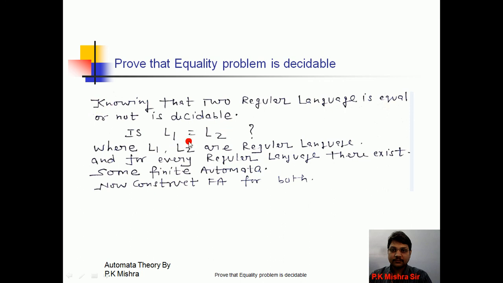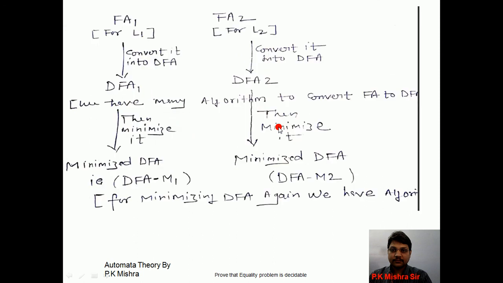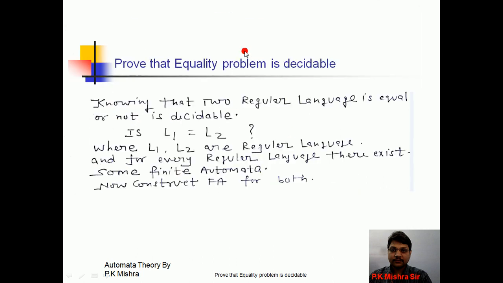To solve this problem, if we have a procedure, then we say that this equality problem is decidable, and we have a procedure to solve this problem, so we say that the equality problem is decidable. Okay, there may be a question: prove that the equality problem is decidable or not.